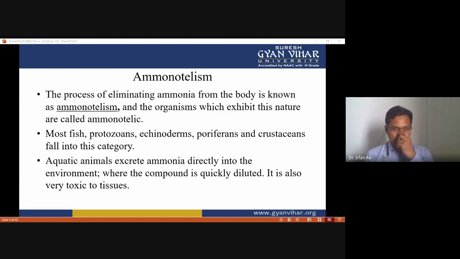Most fish, protozoans, echinoderms, poriferans, and crustaceans come under this category. These aquatic animals excrete ammonia directly into the environment where the compound is quickly diluted. It is also very toxic to the tissue. So this is ammonotelism.